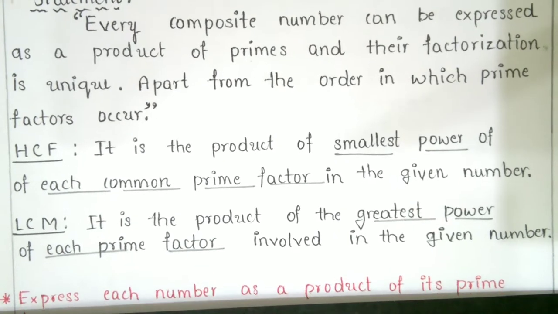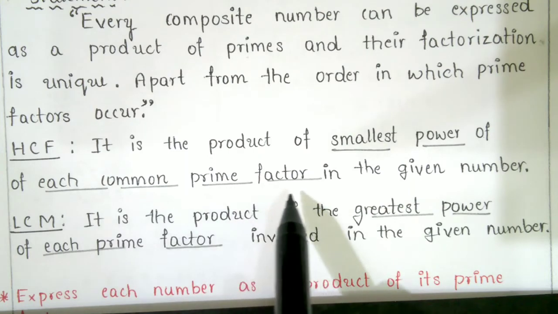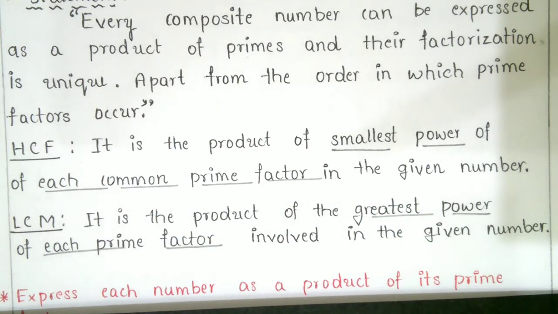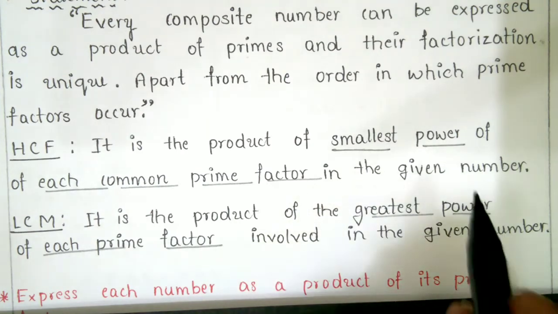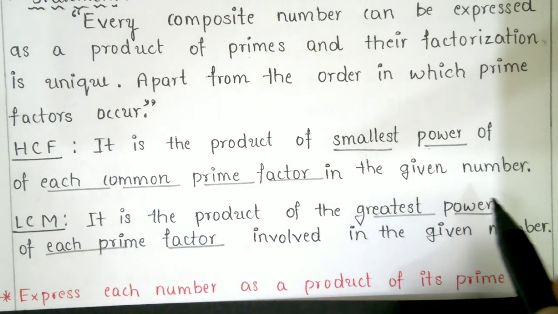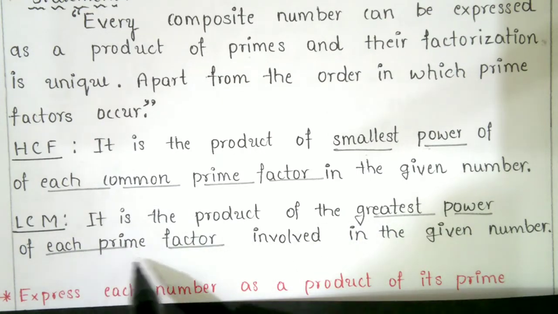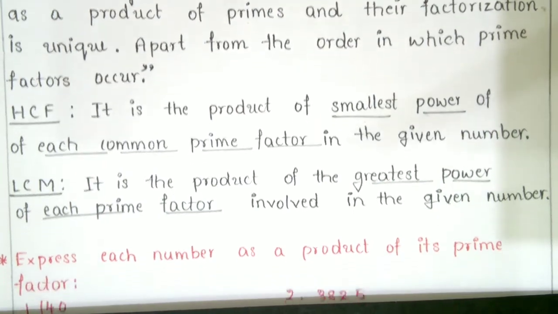HCF is the product of the smallest power of each common prime factor in the given numbers. LCM is the product of the greatest power of each prime factor involved in the given numbers. So first, let us see examples.